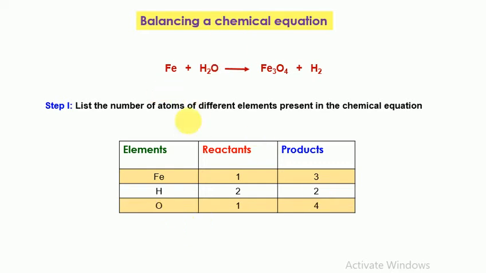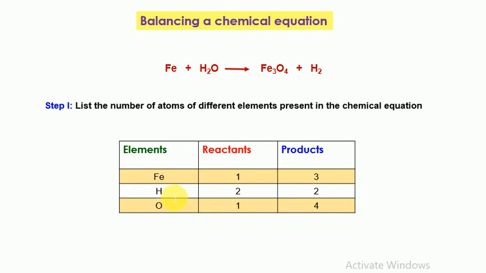Again, oxygen, on the reactant side, 1 atom of oxygen is present. So we'll write 1 here, and on the product side, O4, 4 atoms of oxygen are present. So we will write 4 here. Now when we look at this table, we can see that iron, hydrogen and oxygen are present in this chemical equation. On the reactant side, 1 atom of iron is present, and on the product side, 3 atoms. Hydrogen, 2 atoms on the reactant side, and 2 atoms on the product side. Oxygen, 1 atom is present, and on the products, 4 atoms.